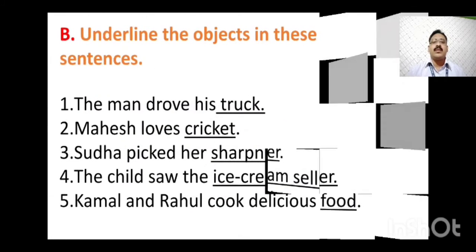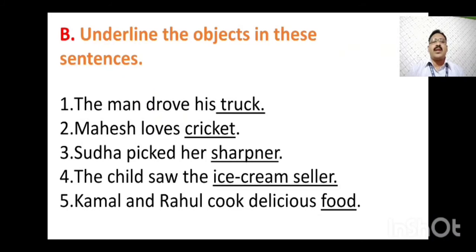Next one, bit number B, underline the object in this sentence. You have to underline the object in the sentence. We generally know the object comes after the verb. It will be easy to find out the object. The man drove his truck. Drove is the verb. After drove you will find truck is the object. So it is underlined.